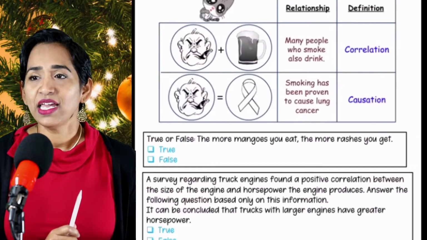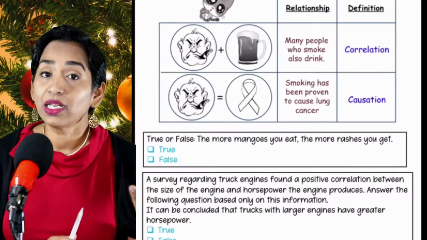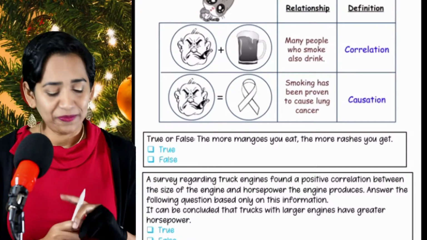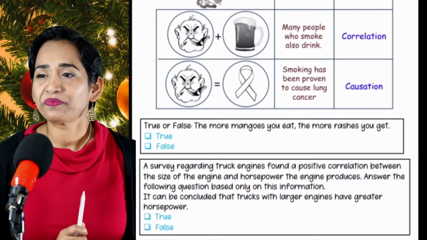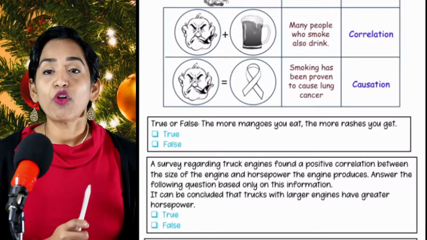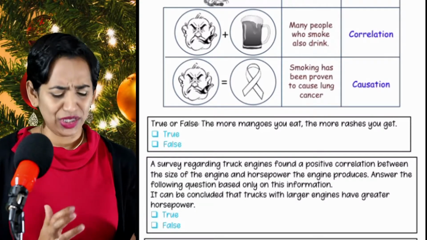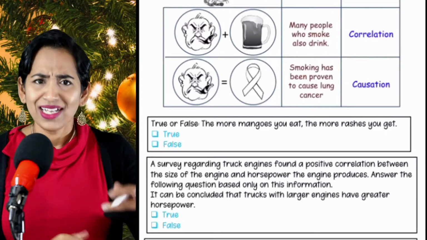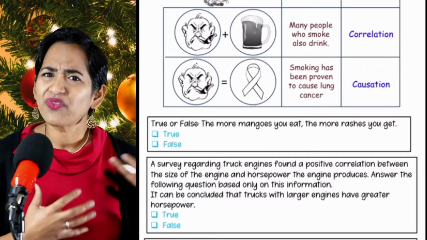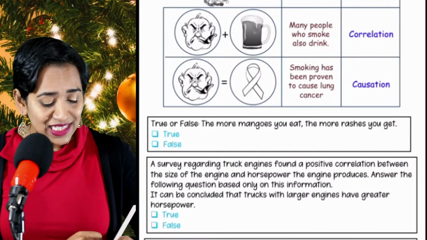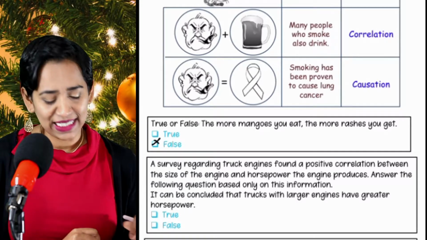As you can see, smoking causes lung cancer. Causation. Smoking and alcoholism, correlated. Let's look at the first example. The more mangoes you eat, the more rashes you get. True or false? What kind of question is that? I don't get any rashes. So this depends on people and it's very subjective, and we did not take a lot of variables into consideration. So this is a false statement.